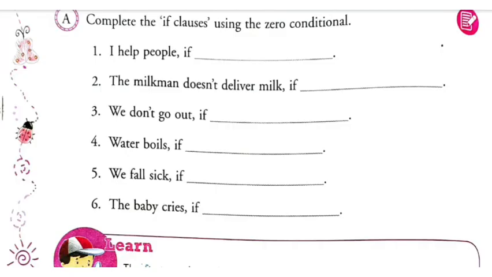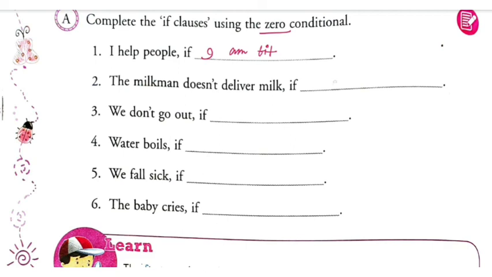Now see what is provided here. I help people if the milkman does not deliver milk, if we don't go out. So every time such a conditional we have to provide, that is zero. That is very much possible. I help people if I am fit.